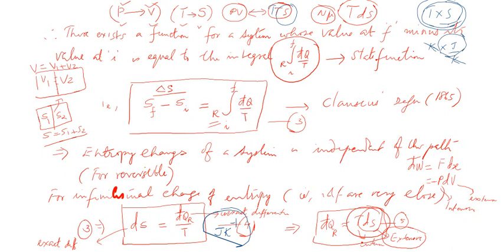So hope you remember that the dimension of PV, pressure into volume, also will be joules, energy. That's why I told you PV is representing some energy. Similarly, TS is also representing energy. So always note this dimensionality also.